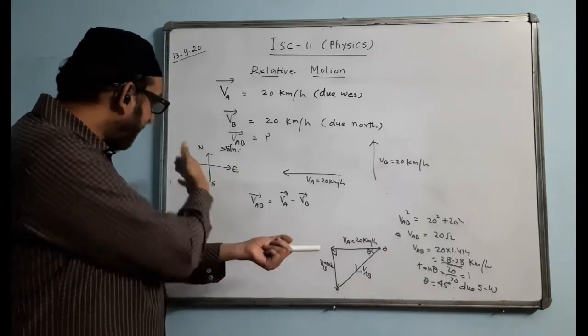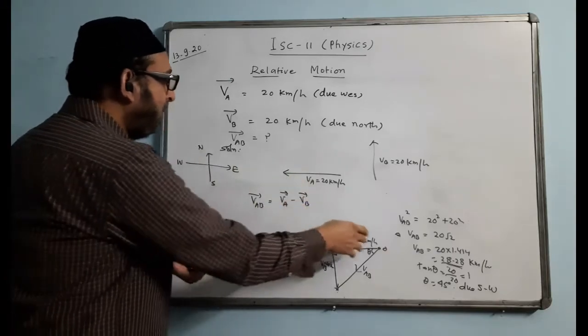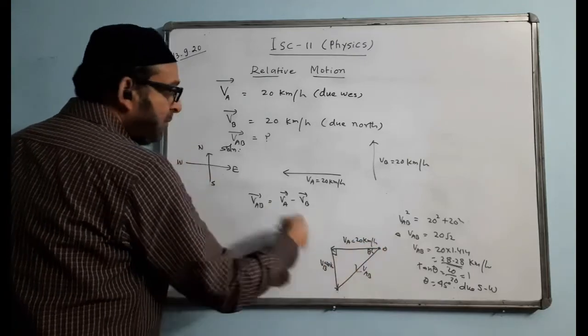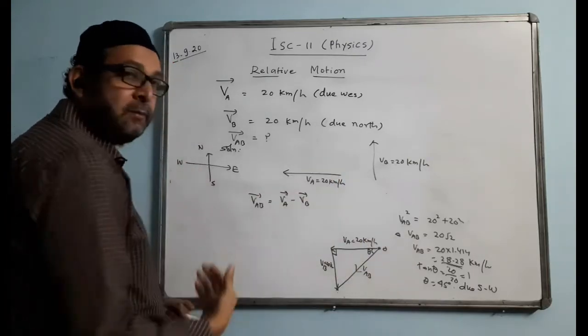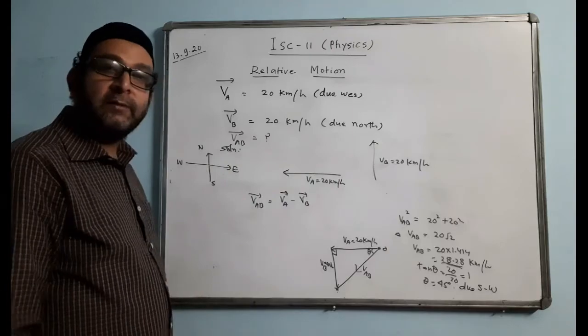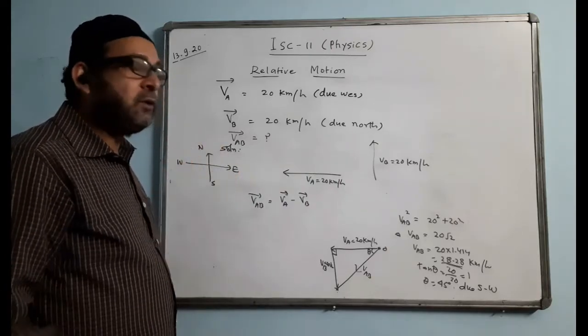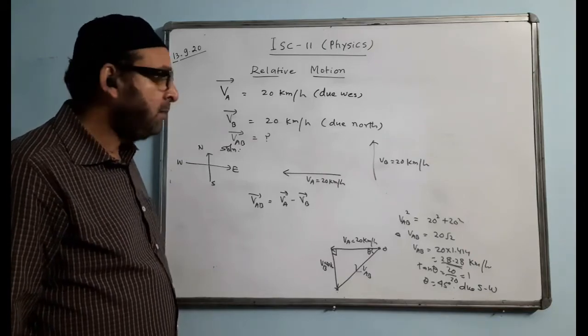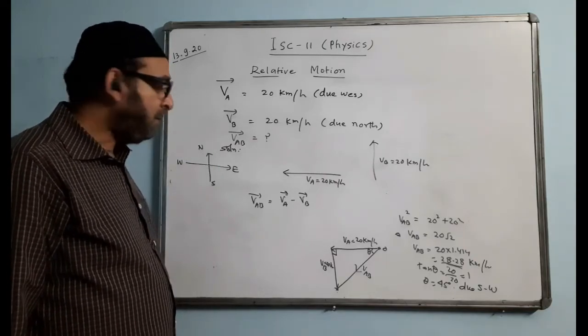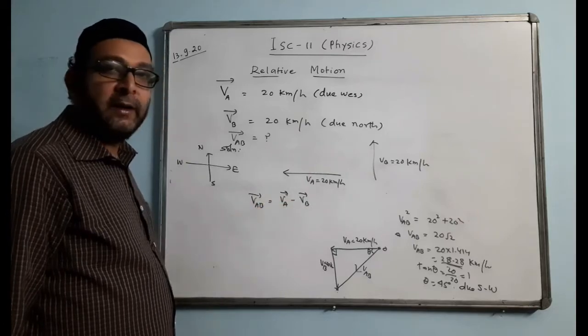Though the car is moving exactly towards west, for the person over here it will appear to go like this. That means it will appear to go in the southwest direction. Because both cars are in motion, the appearance and the magnitude of the velocity will appear different. So this is the relative velocity, and you are finding the velocity of A with respect to B.